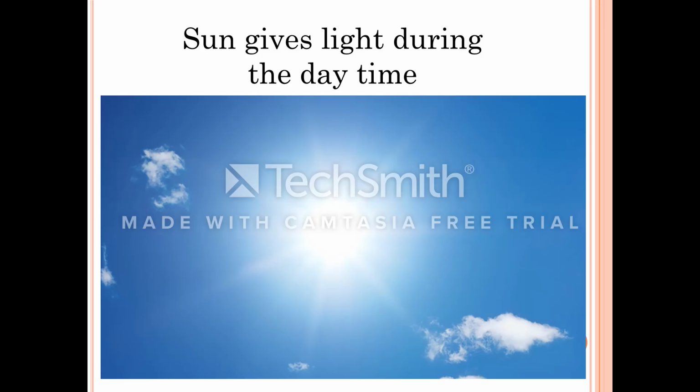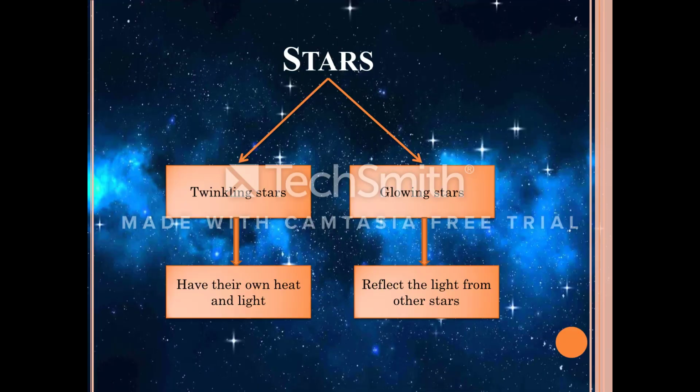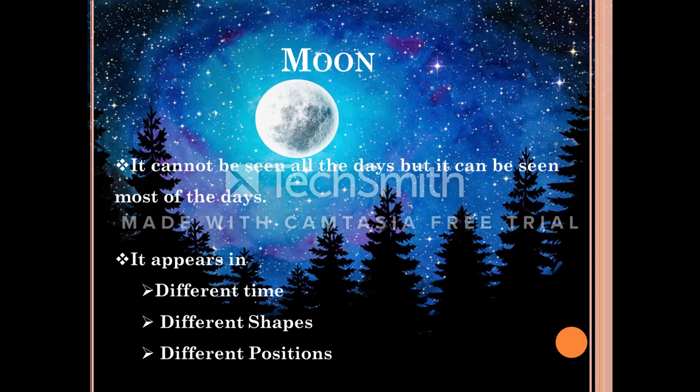The sun gives light to the earth during the day. After sunset, during the night, we can see some twinkling objects in the sky. They are the stars. Some are bright and others are dim. Some twinkle and others simply glow. The twinkling stars have their own heat and light. Others reflect the light from the other stars and glow.